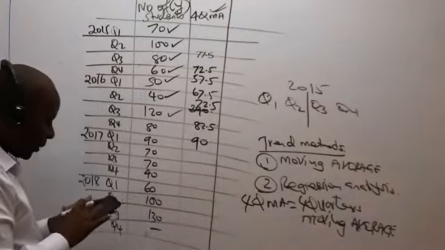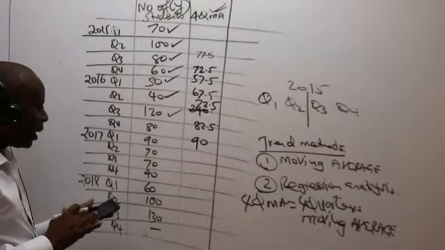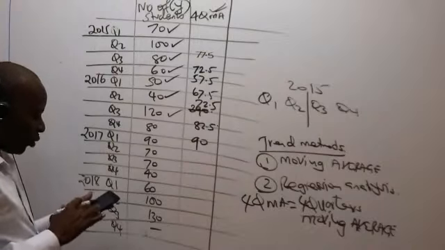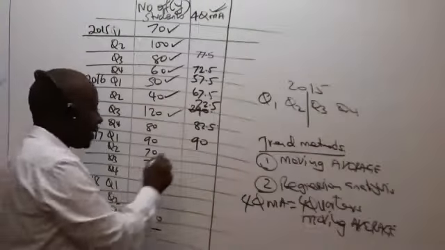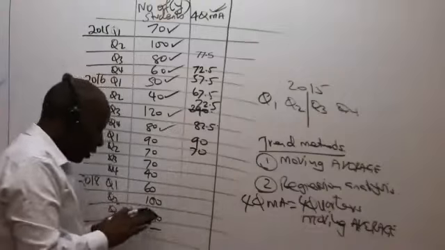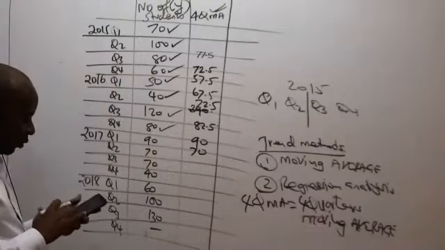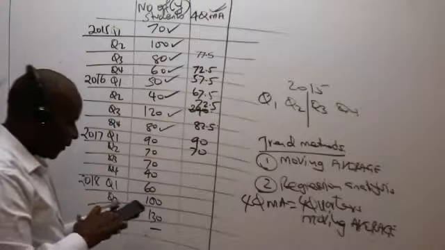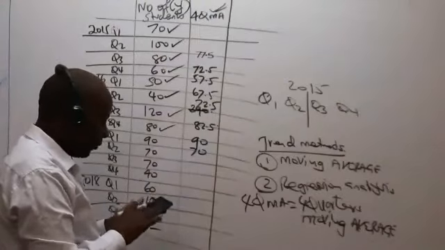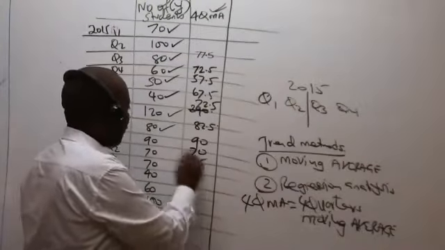So we have 80 plus 90 plus 70 plus 40, divide by 4. I'm getting 70 here, tick that. We have 90 plus 70 plus 40 plus 60, 4 of them, divided by 4. I'm getting 65, you tick that.